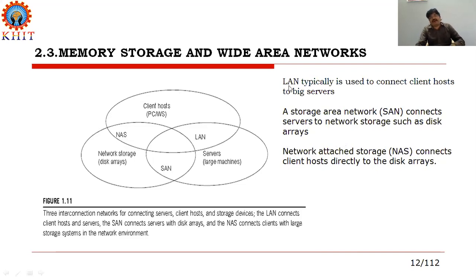Why we talk about all these LAN, SAN, and NAS is that if a person wants to utilize the cloud services very effectively in terms of WAN, LAN, and NAS, they have to take an agreement from the cloud provider, and the cloud provider will maintain the infrastructure. Here, the network is also considered as infrastructure. So we don't bother about the infrastructure. The cloud provider will provide all the required infrastructure for running the application.